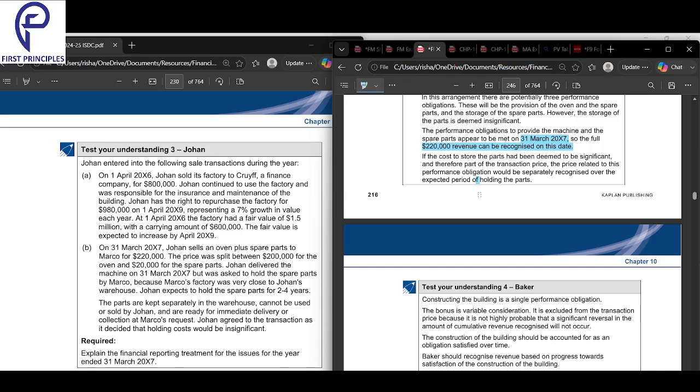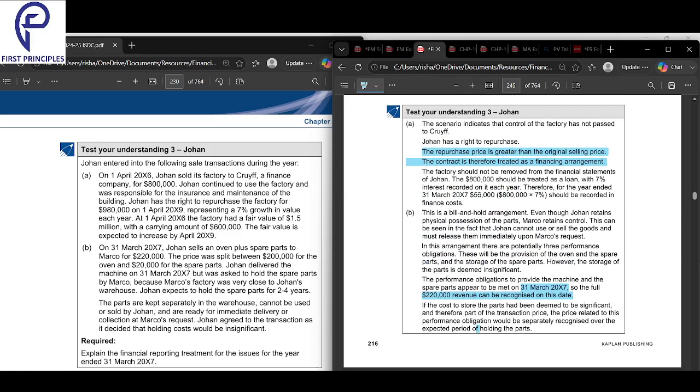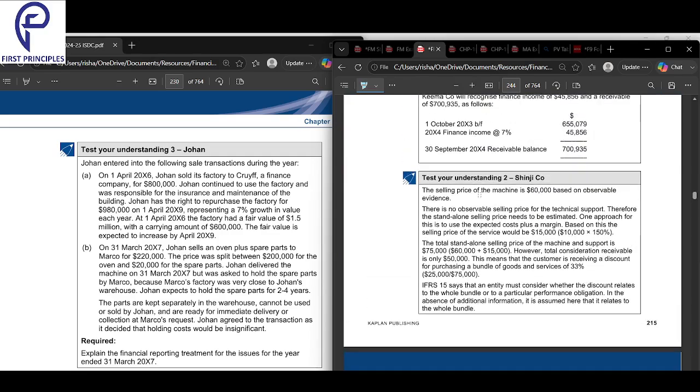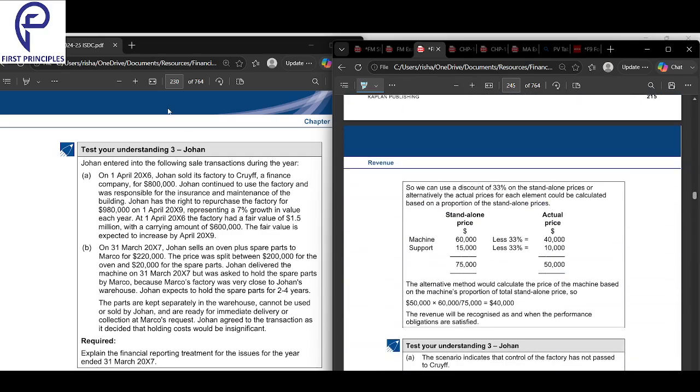And how is control transferred? They've given various examples. That is about this.